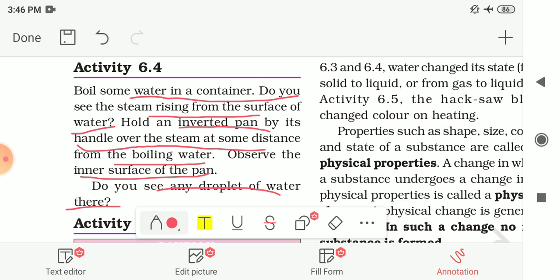After performing this activity, or otherwise while your mother is boiling milk, if you cover the milk with a plate and the milk is hot, you will find water droplets on the other side of the plate. So you can also perform this activity. You will find that water droplets are seen on the inner surface of the pan. So the change in the state of this substance is a physical change, and here we are converting water into its vapor form.